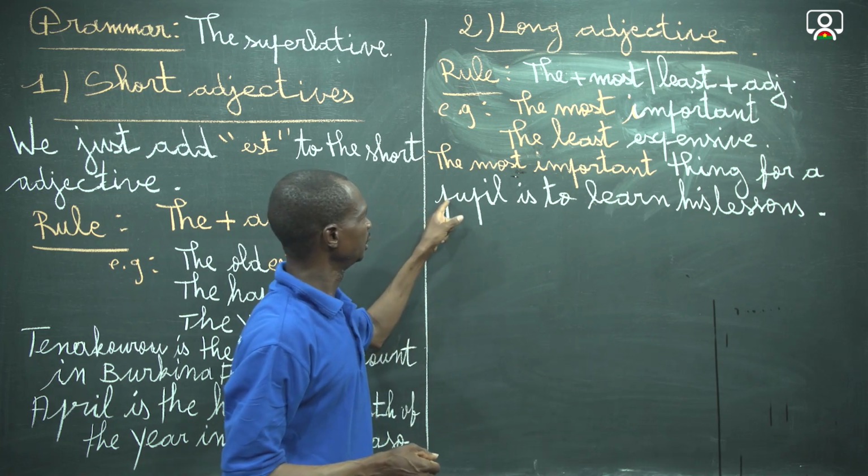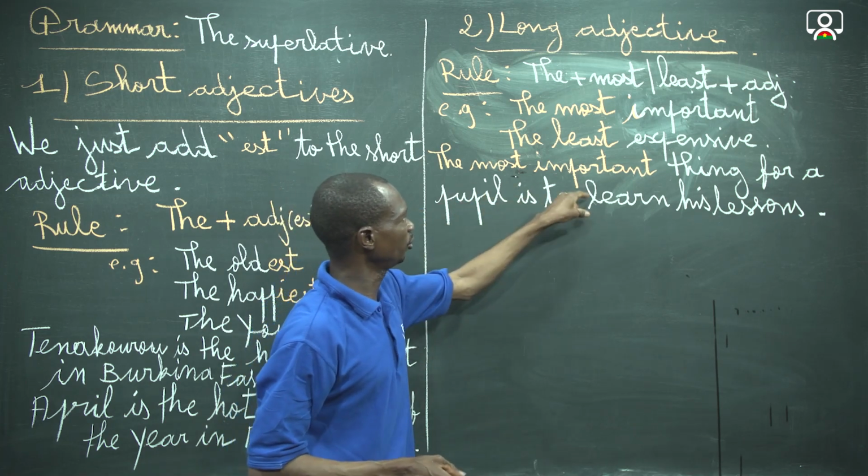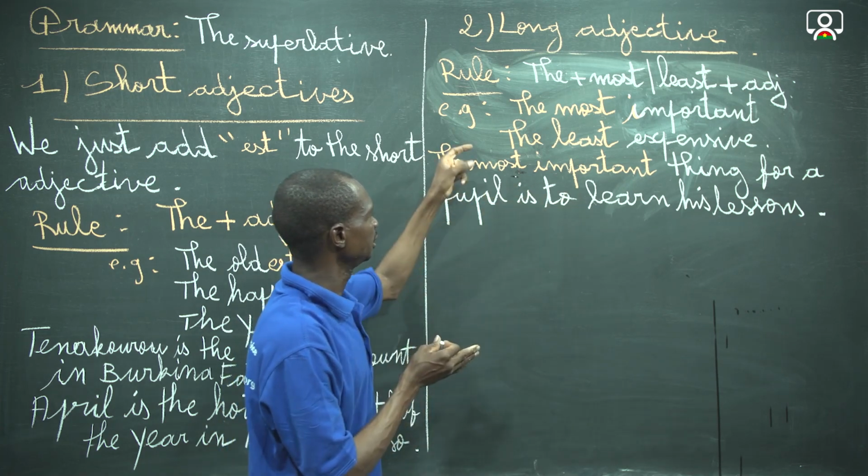Then we have here the most plus important. Okay, then we contextualize the first example.